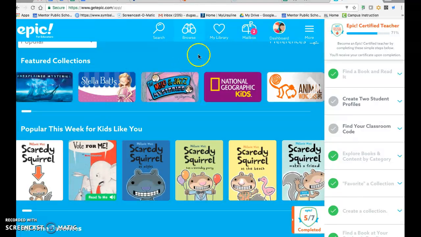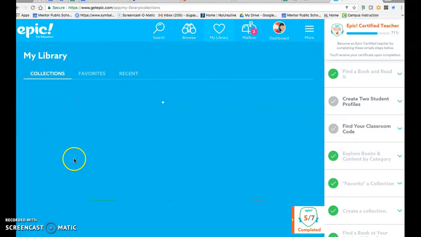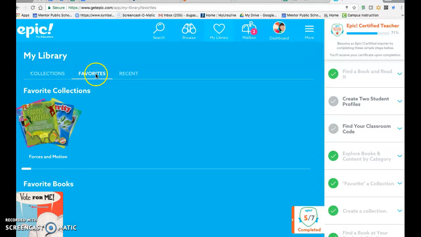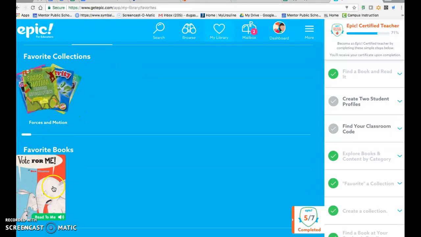They can favorite it, and it goes into their library. And they'll see now underneath favorites, there's the donkey book that was just loud and obnoxious. But what I've been doing is having students go into their accounts and saving up to about 10 books. And that allows the teachers to not have to manage the program quite so much. Those are the biggest features that I can think of at the moment.